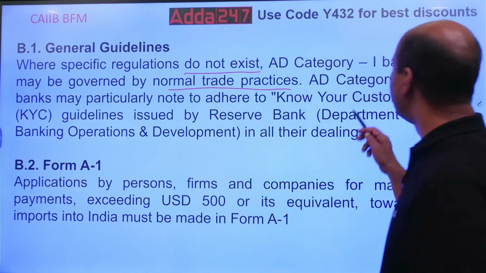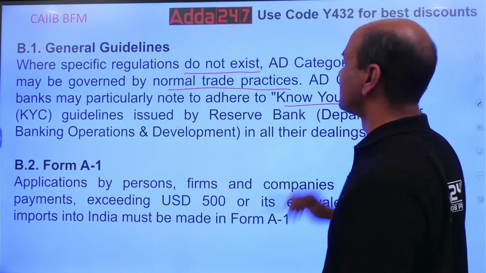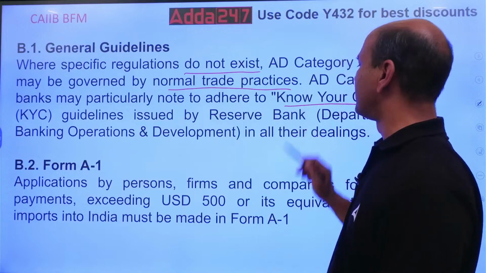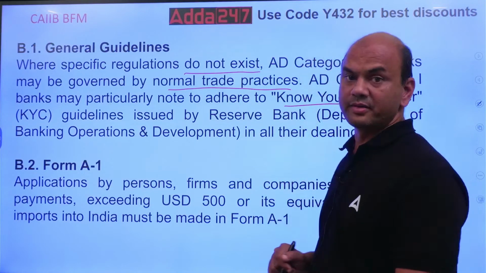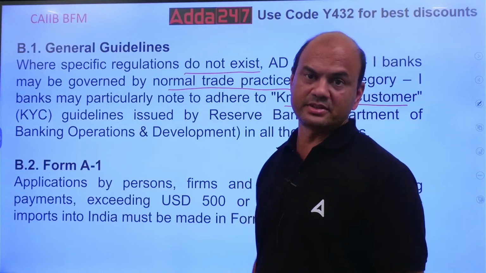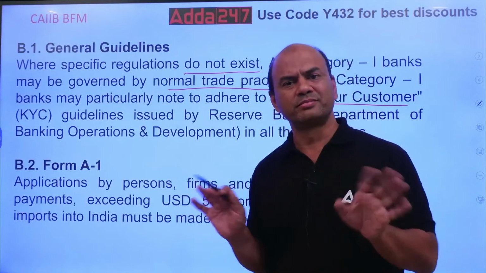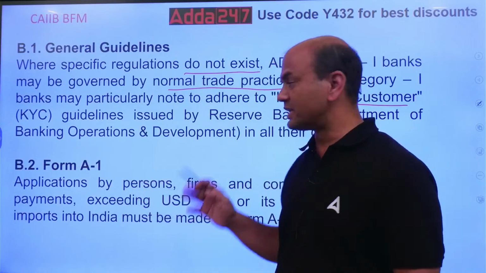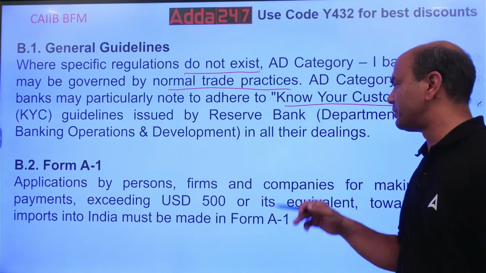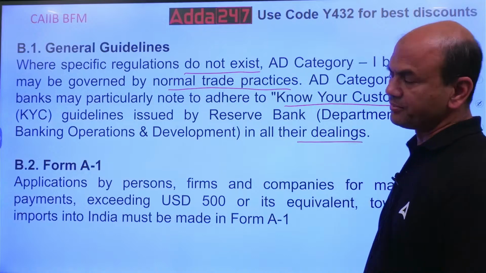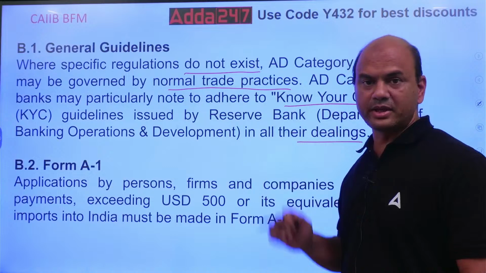Okay. AD Cat 1 banks may particularly note to adhere to Know Your Customer guidelines issued by RBI, Department of Banking Operations and Development, in all their dealings. This is also one important part. Who issues KYC guidelines? Which department of RBI? We don't know. We only know RBI. RBI has various departments. DBOD, Department of Banking Operations and Development. Okay. So KYC docs. Every customer should be KYC compliant.